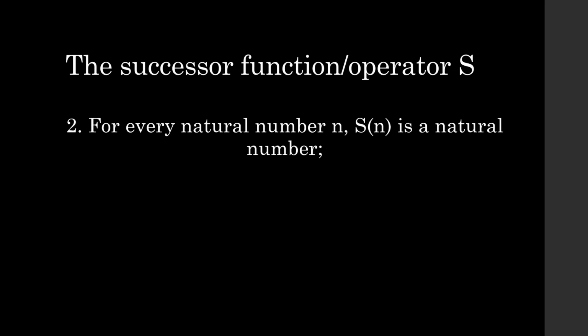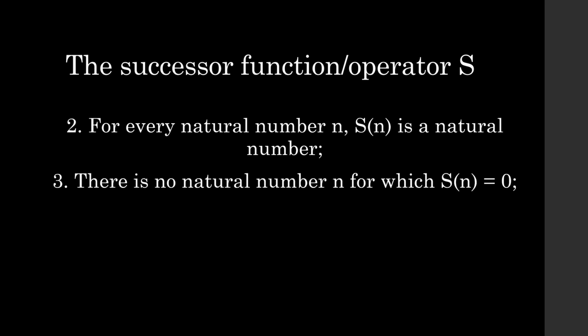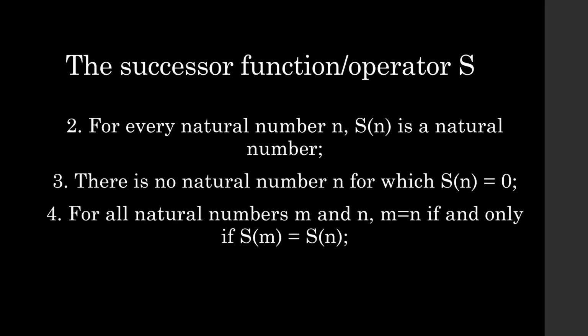So the first thing we're going to want to notice is that there's only really two types of natural numbers. There's 0, and there's the rest, which has come from the successor function. And we're going to see that we can encapsulate not repeating those numbers in exactly two axioms for those two cases, which I laid out down here. So the first one is that there's no natural number n for which S of n is equal to 0.